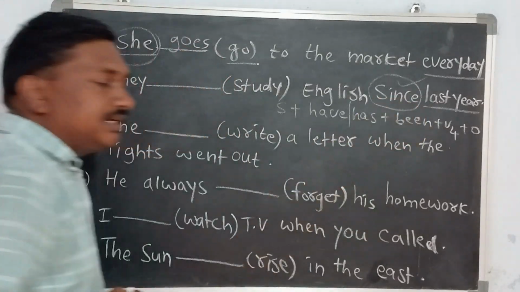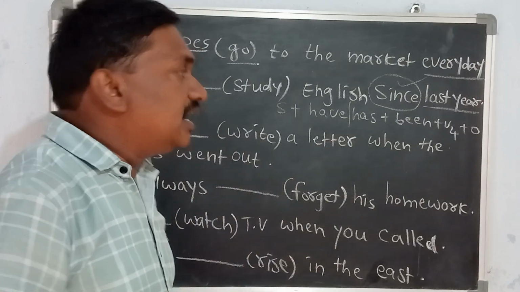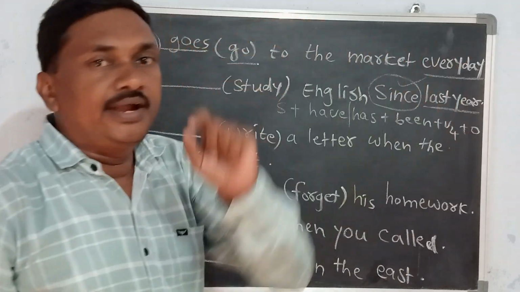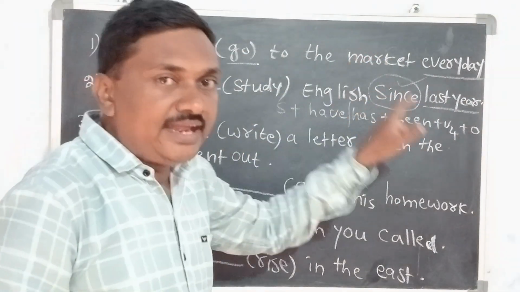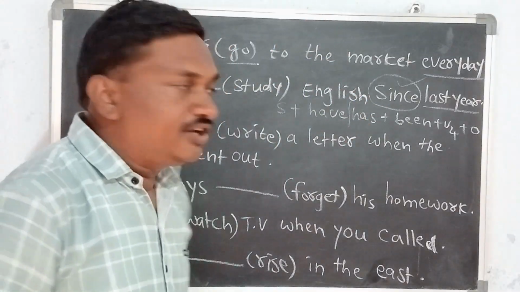Since we use in present perfect continuous tense to refer to a point of time. So here last year is the point of time.